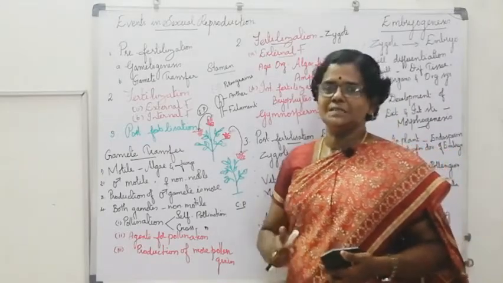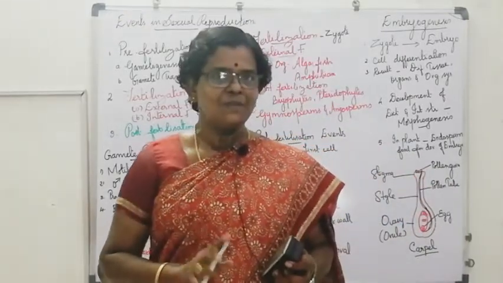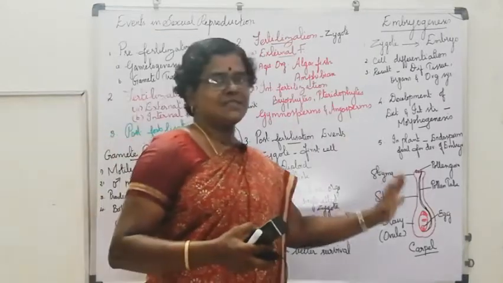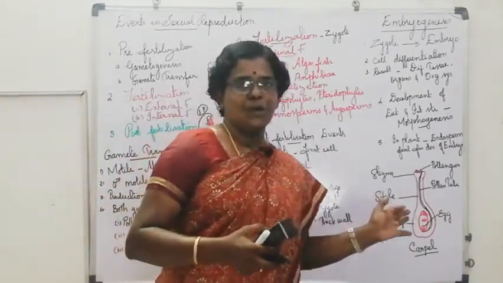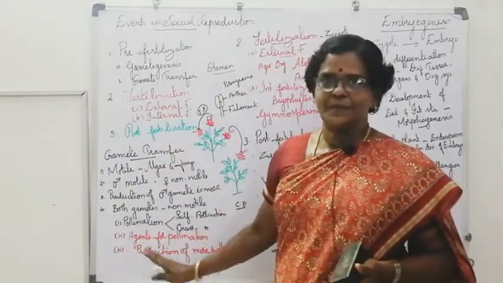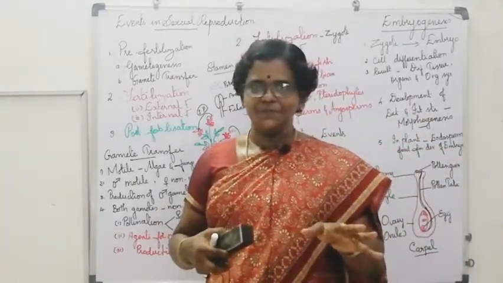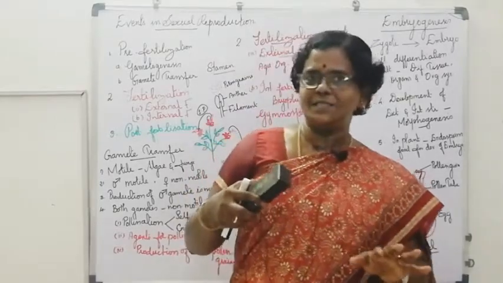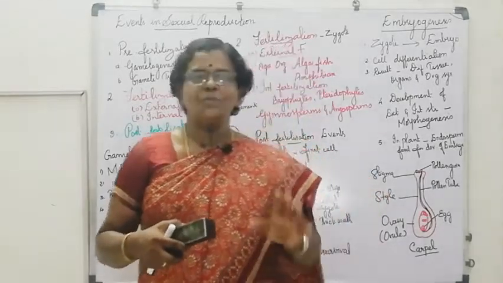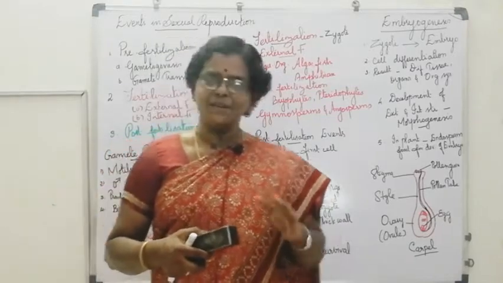Pollination takes place between different plants of the same species. After pollination, pollen grains are transferred onto the stigma of the carpel. In seed plants, gymnosperms and angiosperms, transfer of pollen grains takes place. Here also the wastage of pollen grains is high, so to compensate for that, a large number of pollen grains are produced.